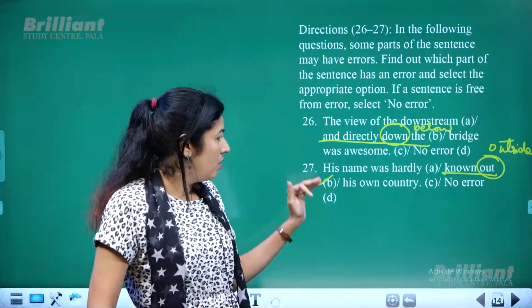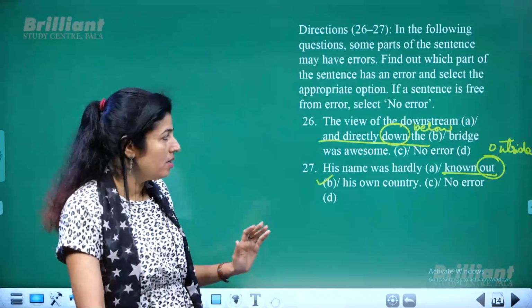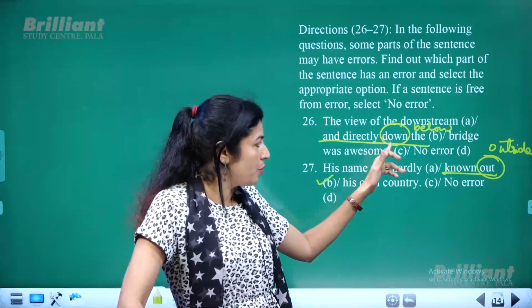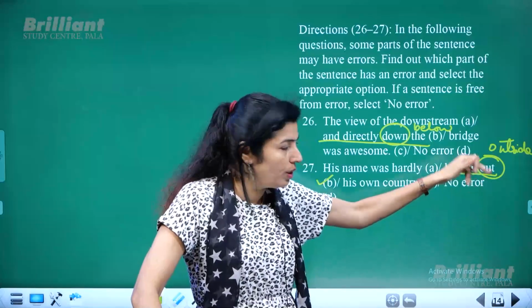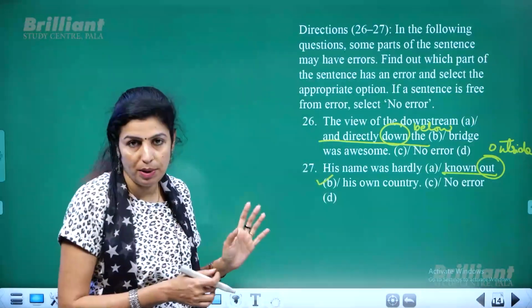Alright. So both these sentences had errors. In the first sentence, substitute the word down with the word below, and here substitute the word out with outside. Only then will the sentence be correct. Okay.